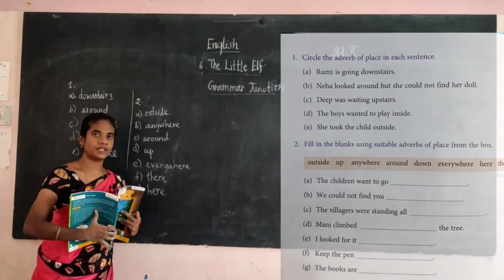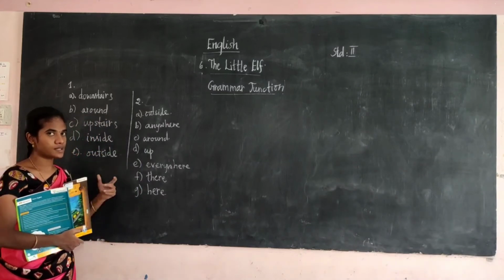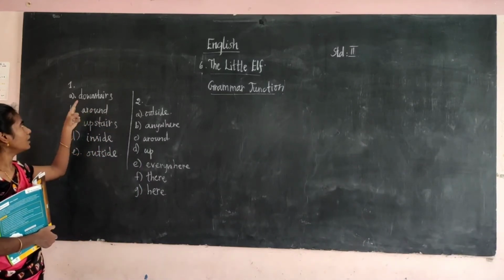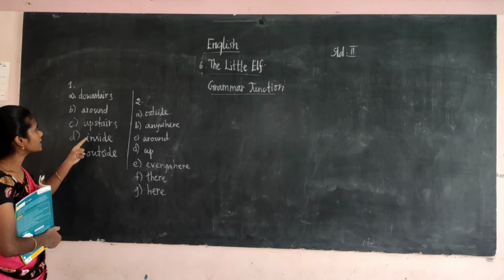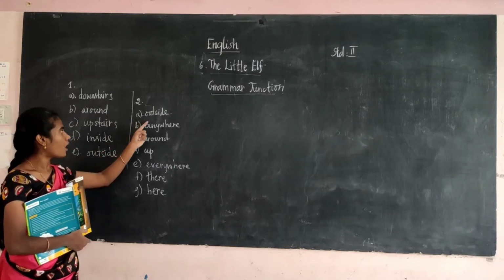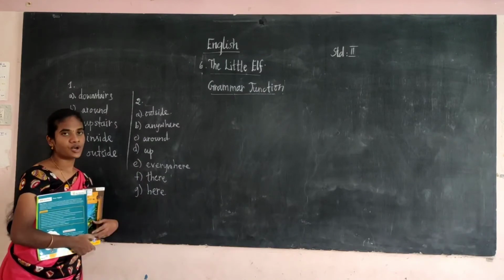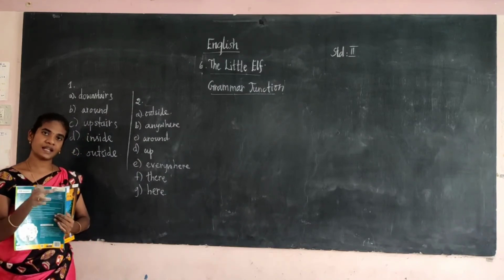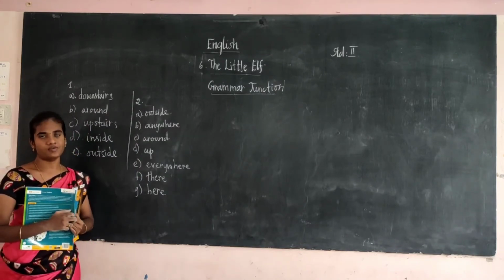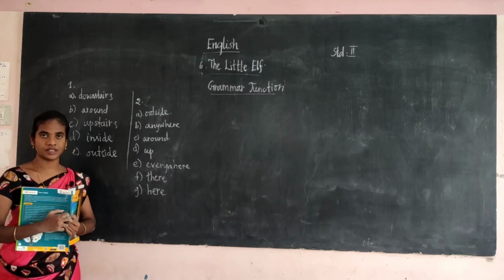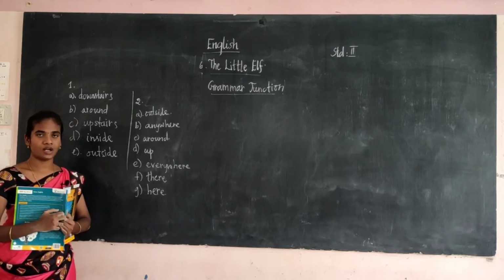Students, are you clear with the adverb of place? What are some of the examples we have seen here? Downstairs, upstairs, inside, outside, anywhere, around, up, everywhere, there, here. These are some of the example words of the adverb of place. Okay, students, are you clear with this? You can write in your notebook.